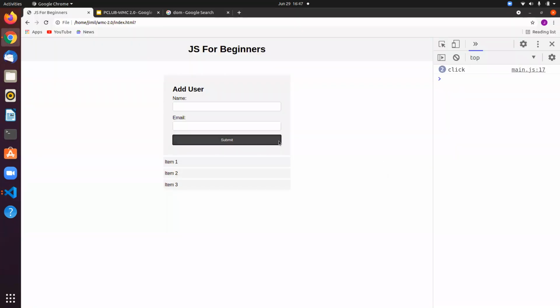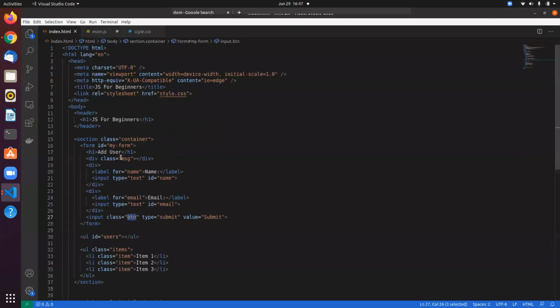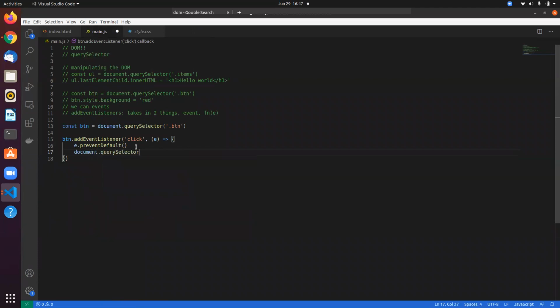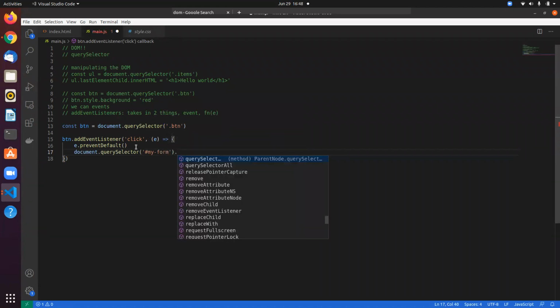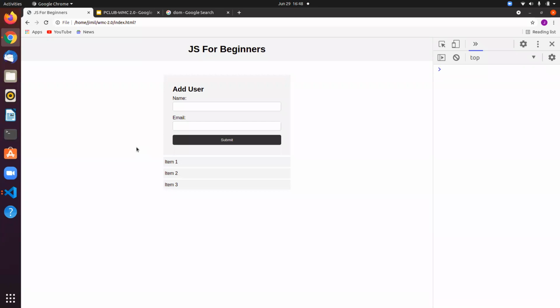Now let's say we want to change the background. Whenever I click this, I want to change the background of this form. So I need to grab the form first. Let us do that. With query selector, we have the form, my form, and I want to change the background. So you need to use style and background, and you can add any color in there. Let's do this. Whenever I click this, notice that it changes.